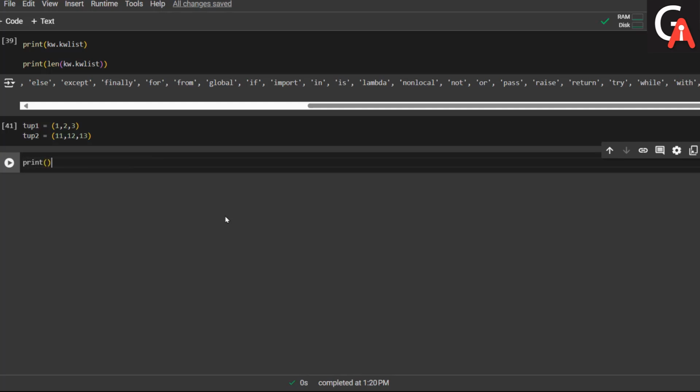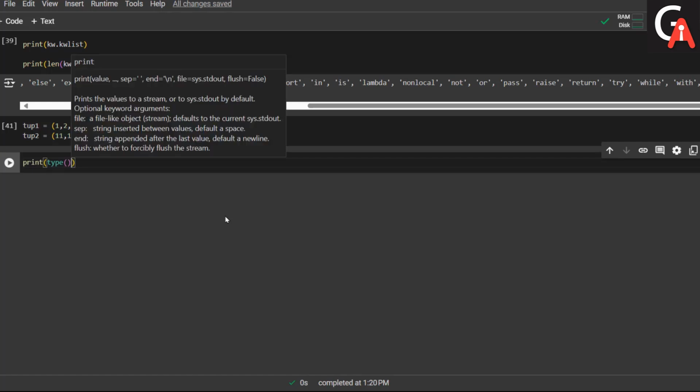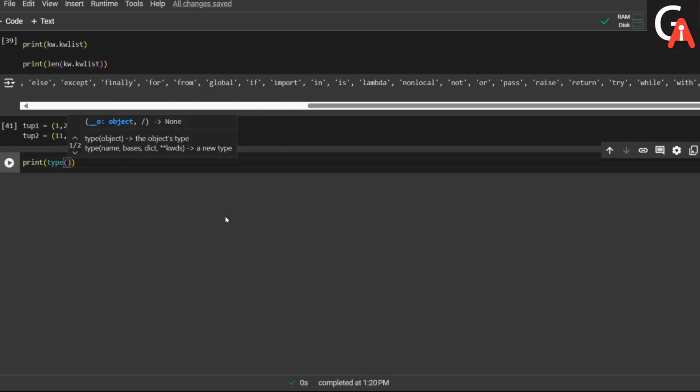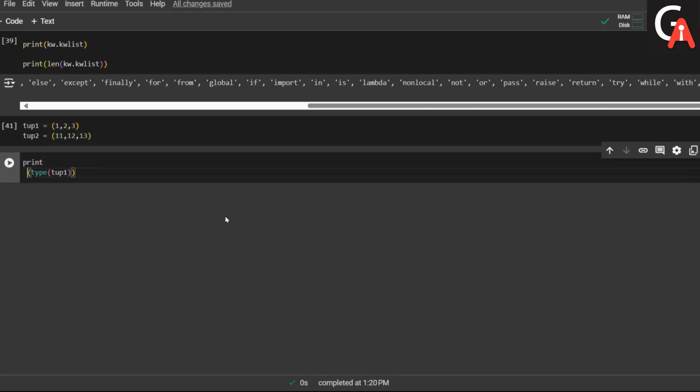Let me confirm if it is a tuple object or not. How can I confirm? type is a built-in function for that. So I'm using type with tup1, and I'll copy this and paste it, and take tup2 here as well. Let me execute this. So both are tuple objects.